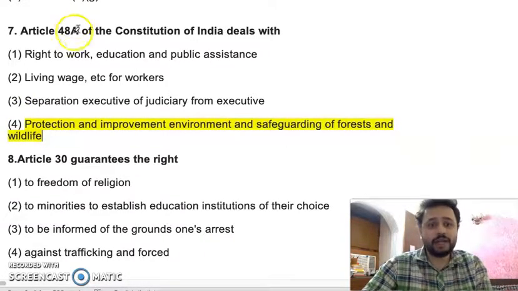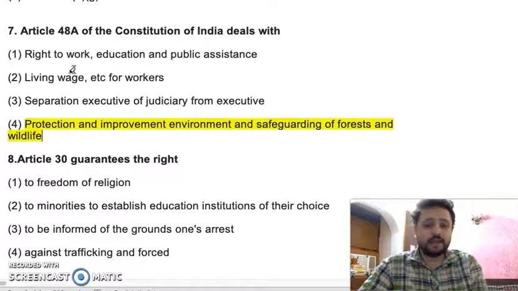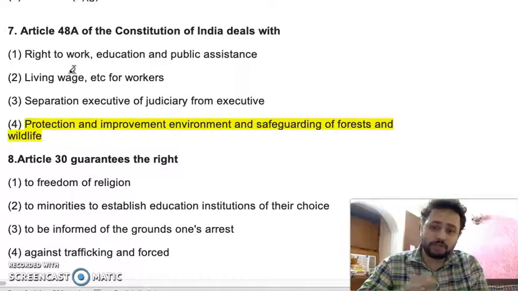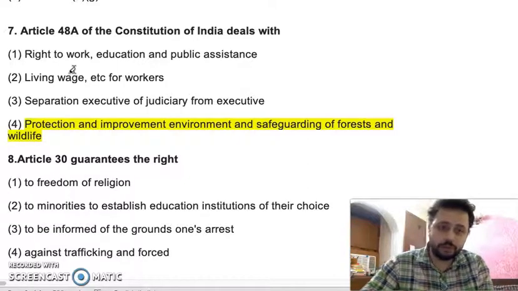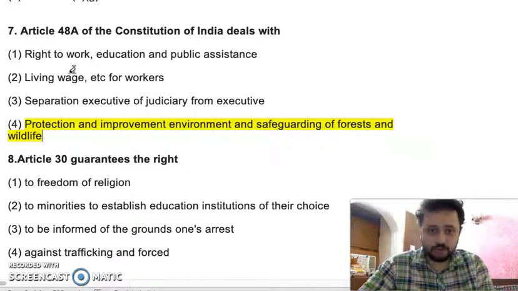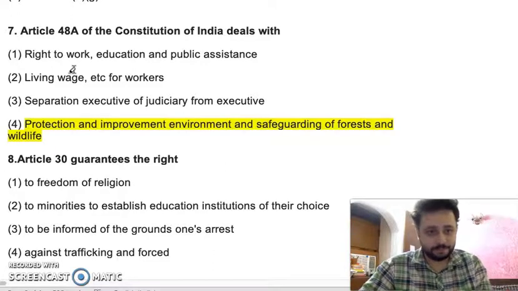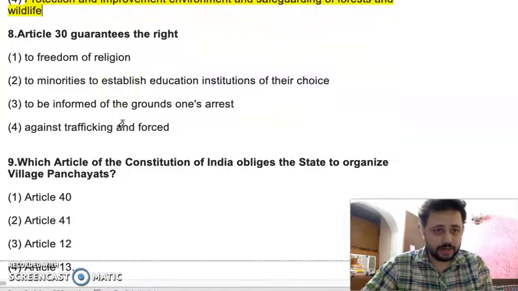Article 48A was introduced by the 42nd Constitutional Amendment Act 1976 to give importance to the protection of the environment, and two major acts passed to put this article into effect were the Environment Protection Act and the Wildlife and Forest Protection Act.